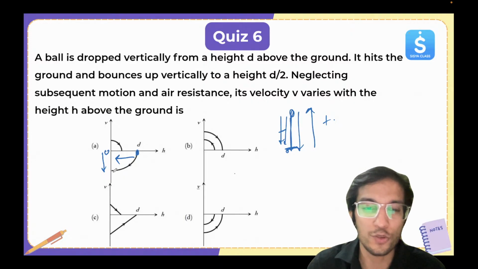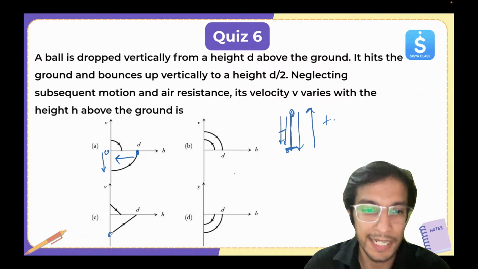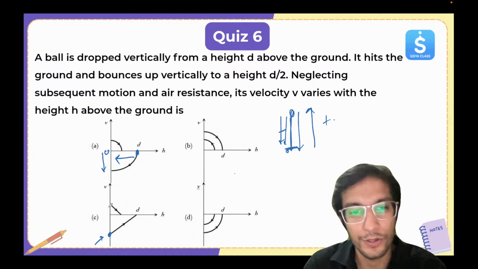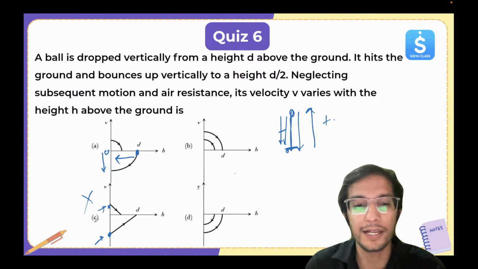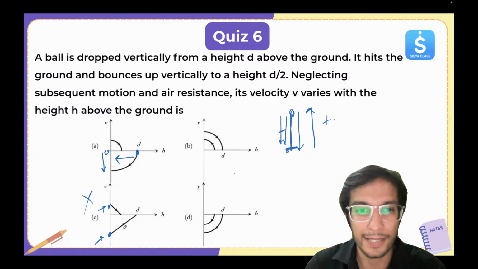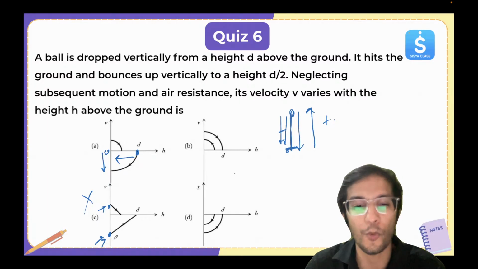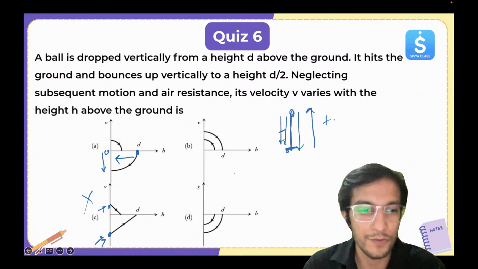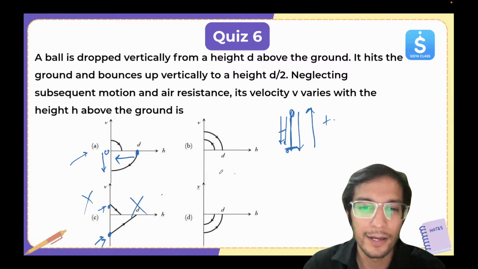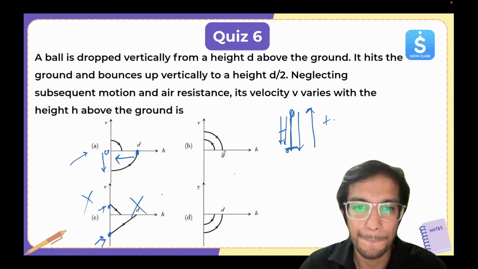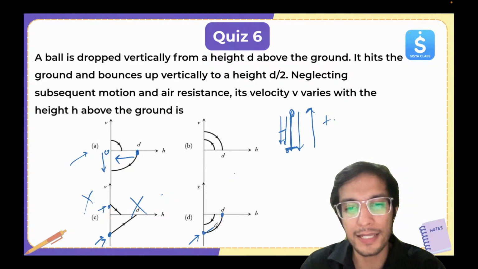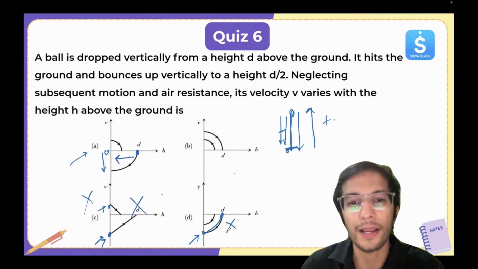Okay, let's look at the next one. Here, initially there is some velocity value. That's wrong. Initially it can't be there. And the arrow is wrong, beta. It's showing that this is the initial point. No. This is very, very important. This is wrong. We will check the A part later on. Now let's look at the D one. This one, the bigger one, is saying that the velocity has some value, and then it has some d it reached. That's wrong again.